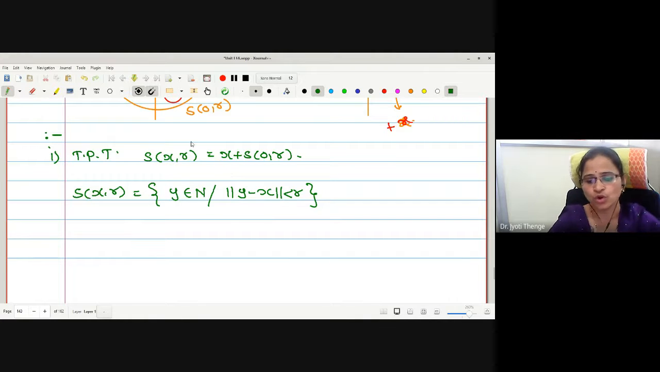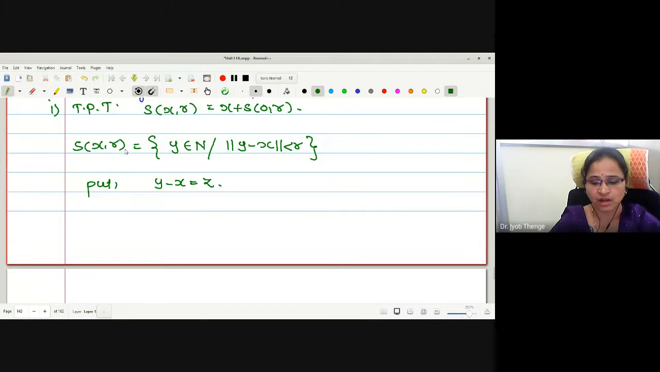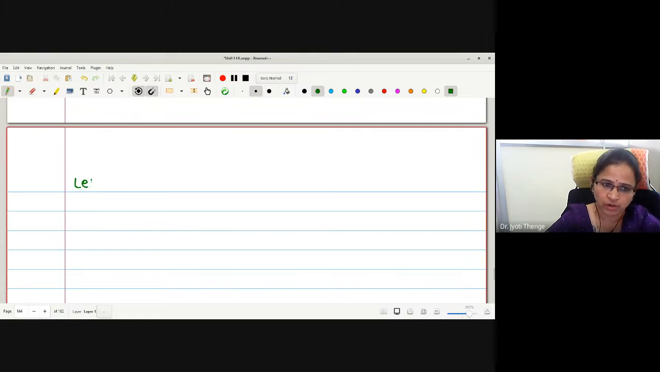Now we want to show that this sphere is contained in the right side sphere, and the right side sphere is contained in this. That is, if I start with an element, say y, in this, we will show the element will be in that, and vice versa also. Now what will we do here? We will put this vector y minus x as a new vector, say z. Now let me start with one element in S of x, r. We will prove that the same element is in x plus S of 0, r. Therefore, let y belong to S of x, r.